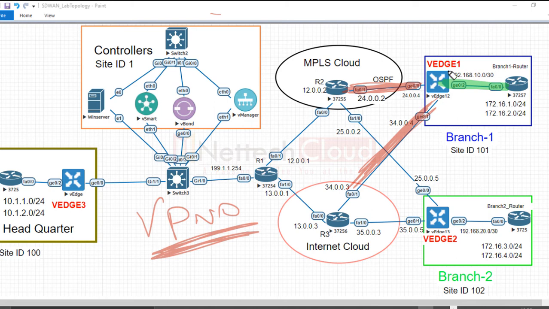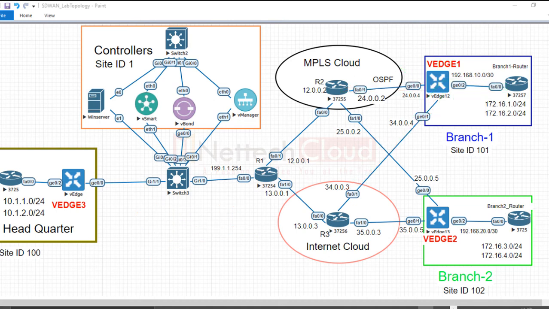So this vEdge router has two built-in or default VPNs: VPN 0, the transport VPN, and for out of band management, VPN 512, right? And the service side VPN, of course, is explicitly created by the administrator. Here in this topology, the service side VPN is what? VPN number 10, right? And VPN here is used for network segmentation.